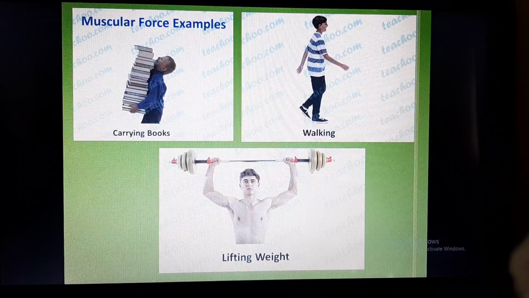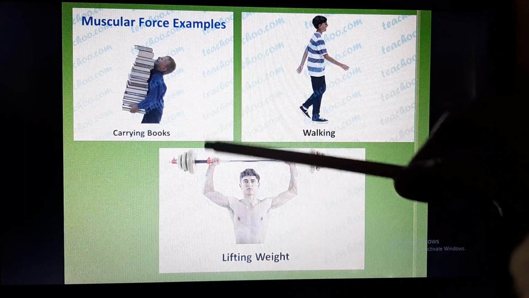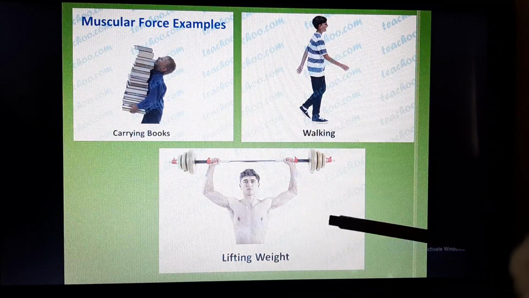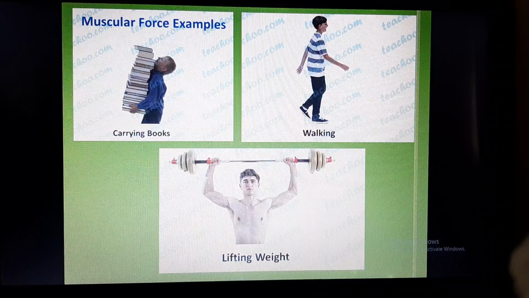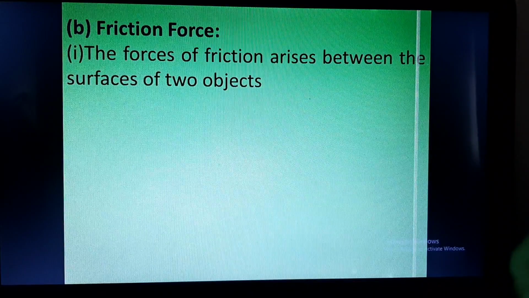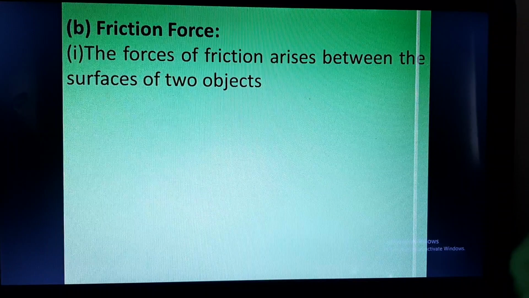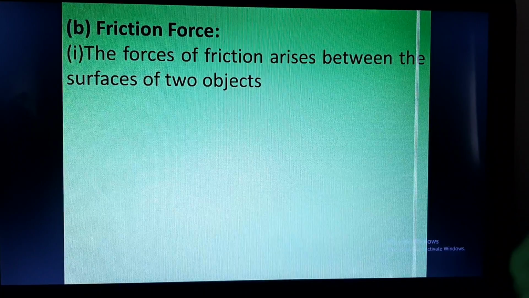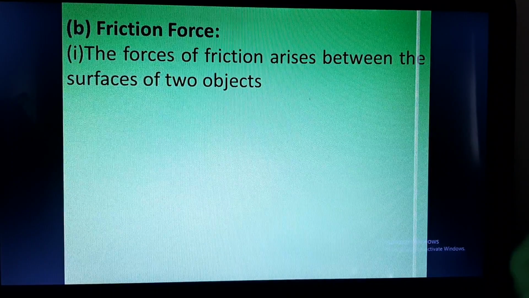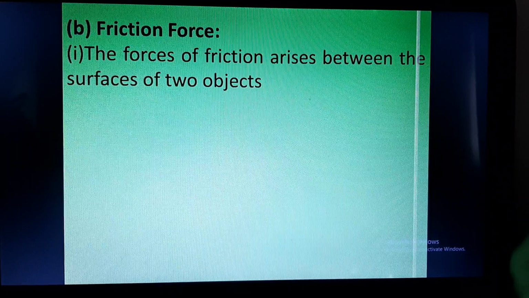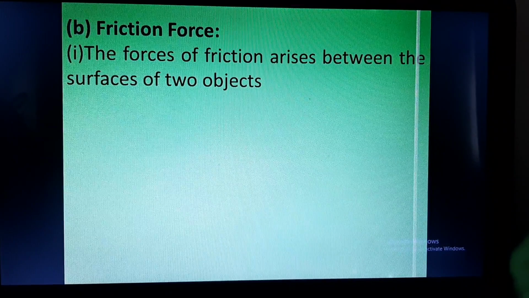Here are a few more examples of muscular force. These are carrying books, walking and lifting. Now, friction force. The force of friction arises between the surfaces of two objects. That means for friction to come into play, we need the two objects coming in contact, and their surfaces coming